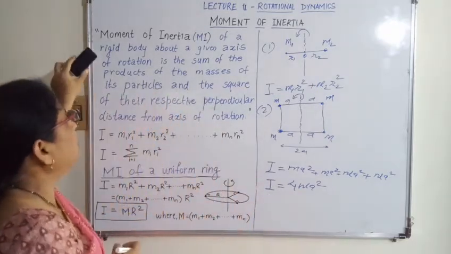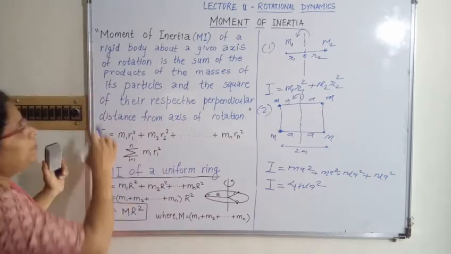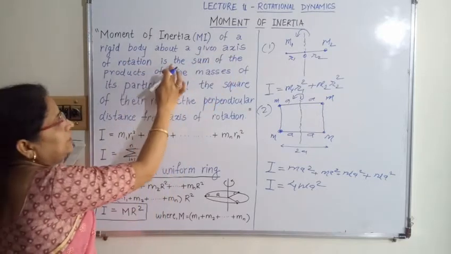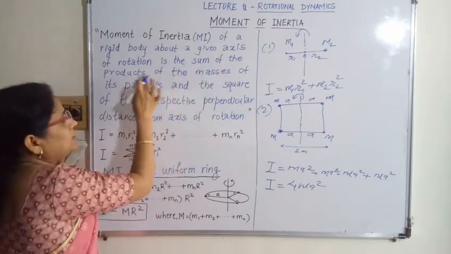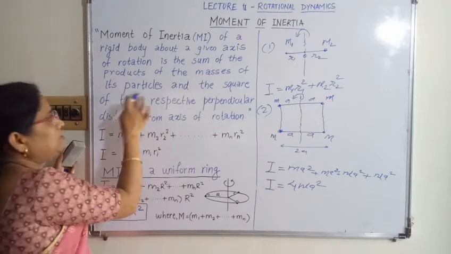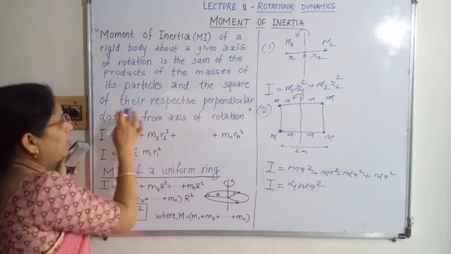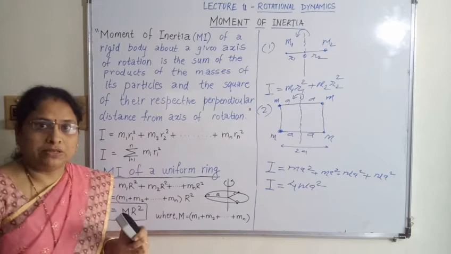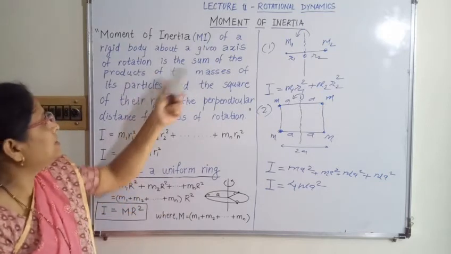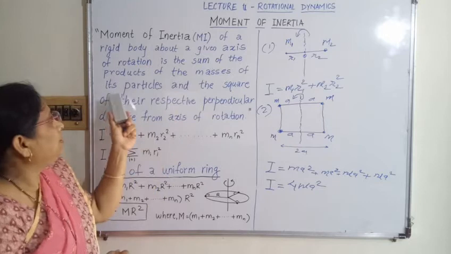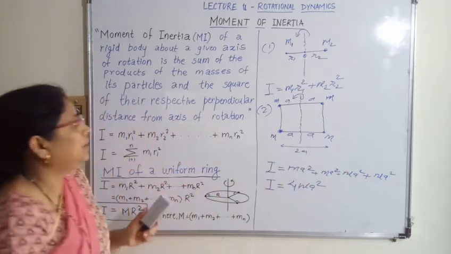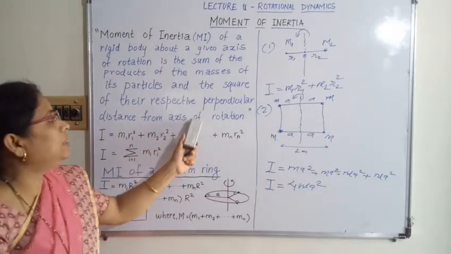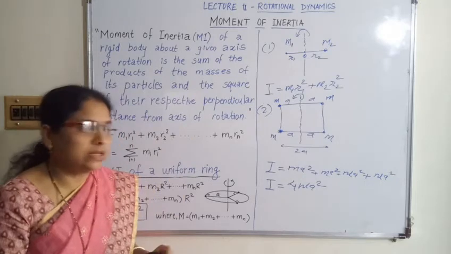What is the definition for moment of inertia? Moment of inertia of a rigid body about a given axis of rotation is the sum of the products of the masses of its particles and the square of their respective perpendicular distance from the axis of rotation. Here we take the sum of the product of the masses of each particle and the square of their respective distance from the axis of rotation. That is called moment of inertia.